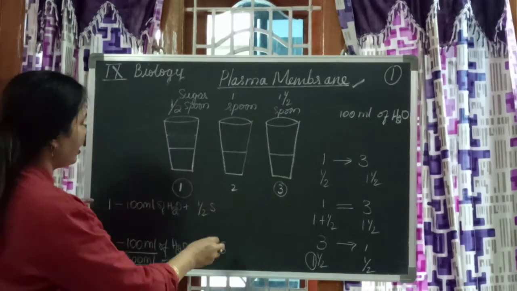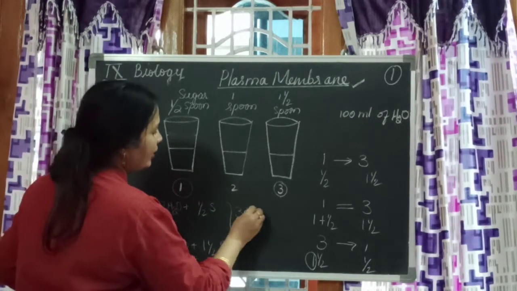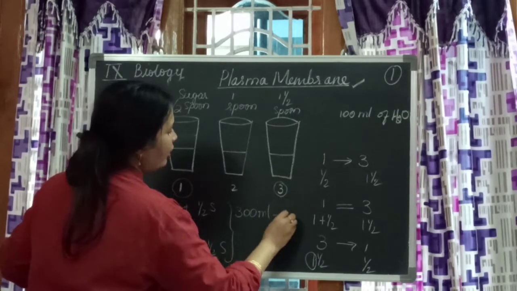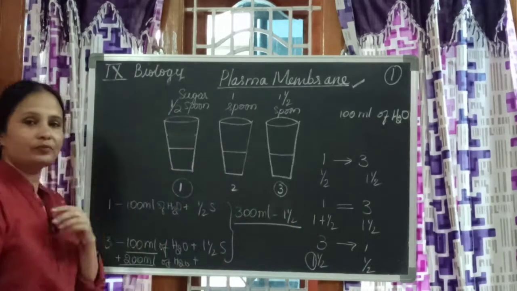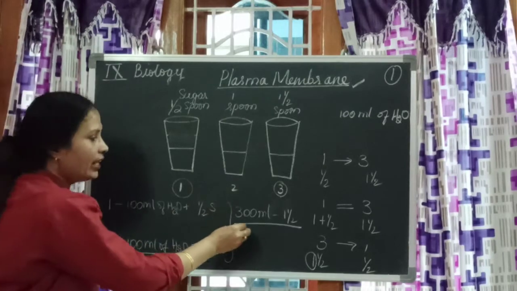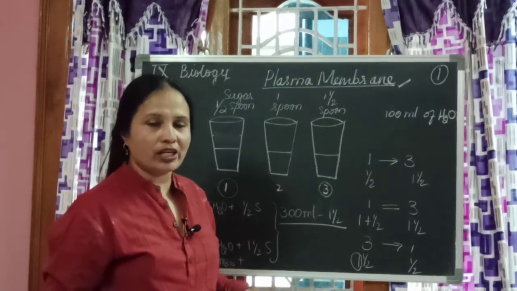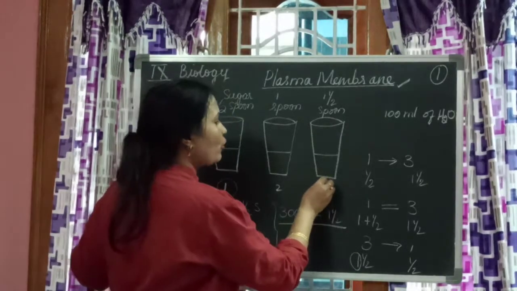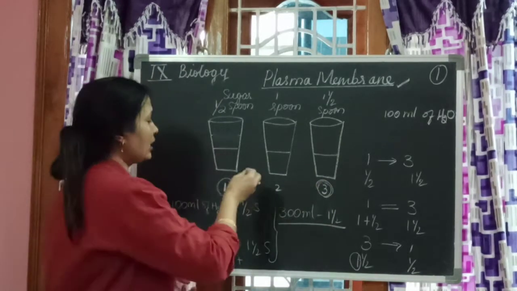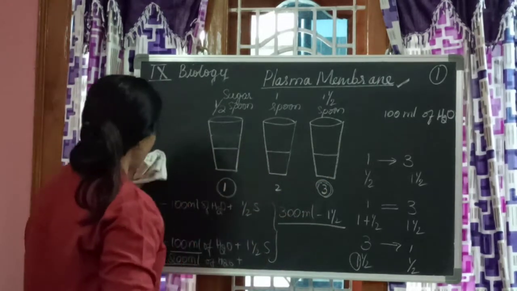That means for 100 ml of water, half spoon; 300 ml of water, 1.5 spoon. Both are same or not? Check here, children. For 100 ml of water, half teaspoon. For 300 ml of water, 1.5 teaspoon. Are the concentrations now same or not? That means we can convert the hypertonic solution to hypotonic also. We can convert hypotonic to hypertonic.